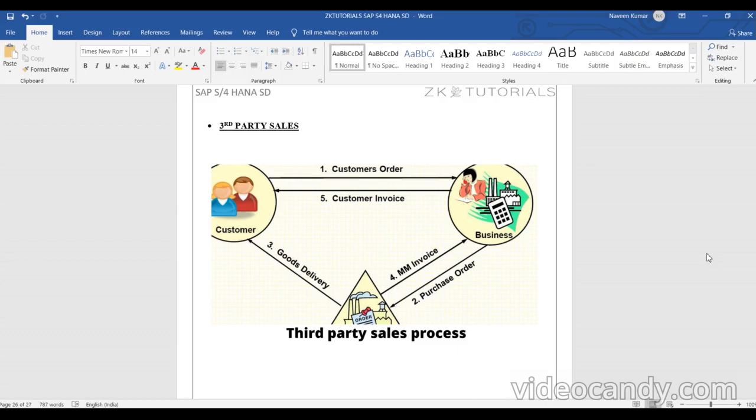Hi. In this session, we are going to discuss third party sales. So what is third party sales? I think from this picture you will get some clear idea. Anyway, I'll explain this, and we can go for it.